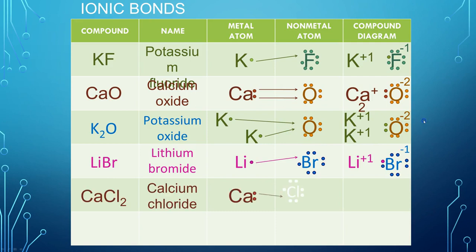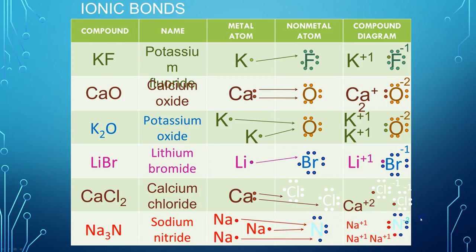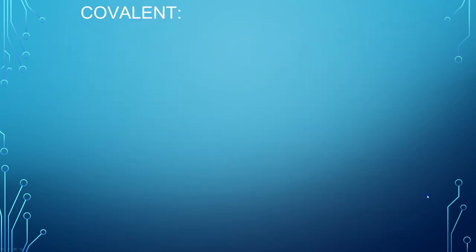We can have calcium chloride, which is 2 chlorines are going to each take 1 of calcium's electrons. And then sodium nitride is where we're going to have 1 nitrogen that has 5 valence electrons, and he's electronegative, so he's going to pull electrons from 3 sodium atoms, which is cool. So there's some examples for ionic.